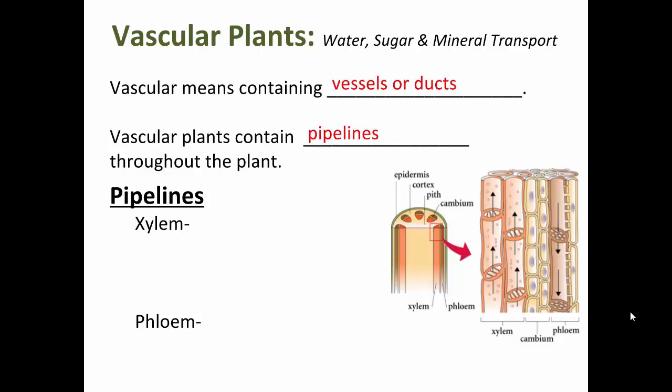The way I help people remember it, what letter immediately comes before X? W. The letter W comes right before the letter X. It transports water.